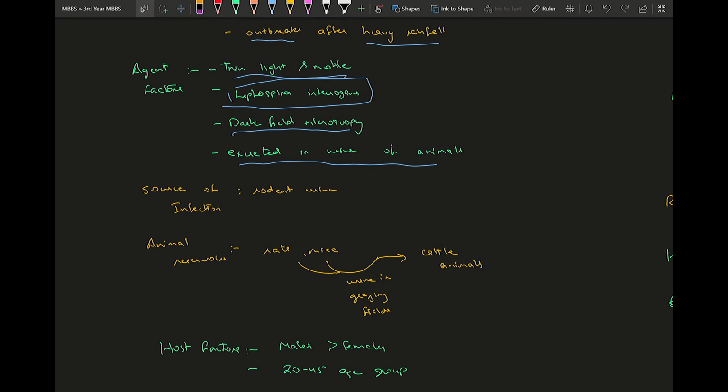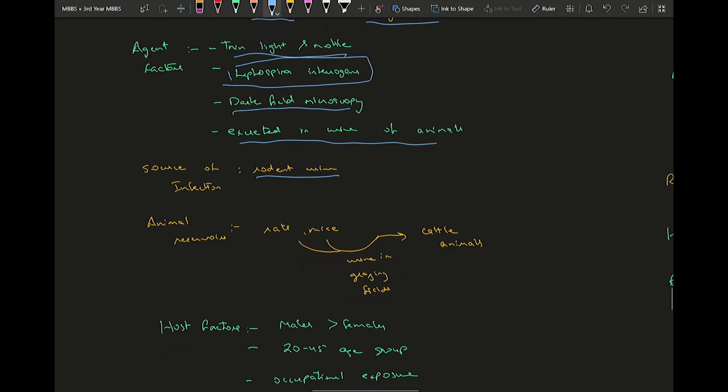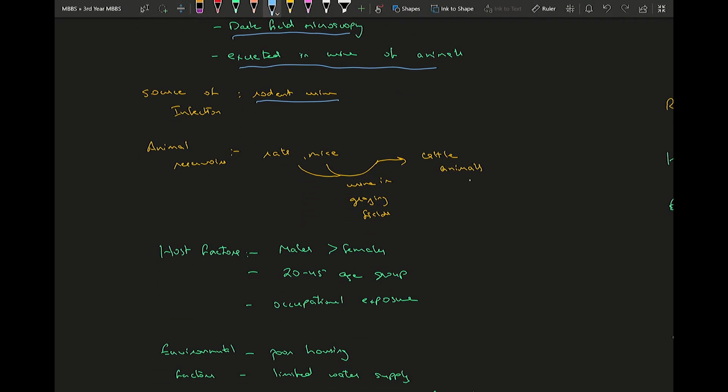So brucellosis in all excretions, leptospirosis in urine. So the source of infection is rodent urine. So animal reservoirs will be your rats and mice. So they'll go and urinate in grazing areas, and that will affect the cattle animals, and the products from cattle animals will affect us. So that will be a chain of transmission.